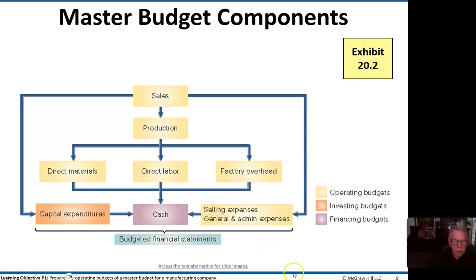And all that comes together in our cash forecast. So that's what we call a financing budget. This capital expenditure is our investing budget, and our operating budgets are shown in green here: sales, production, direct materials, direct labor, and factory overhead. Just like our statement of cash flow is organized into those three activities.